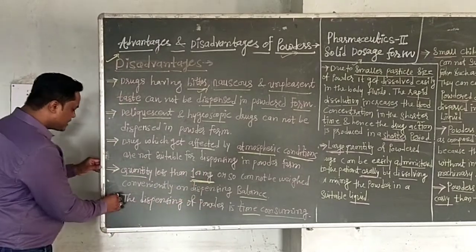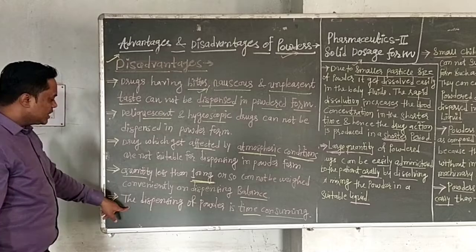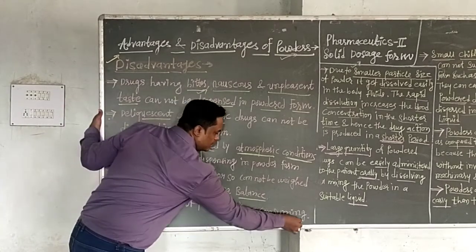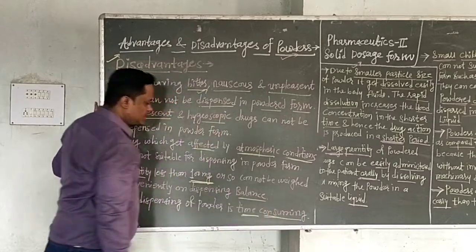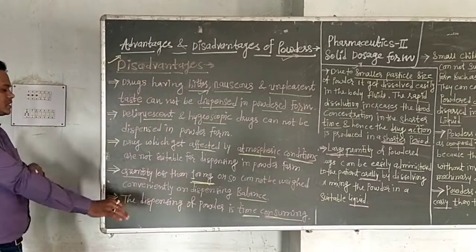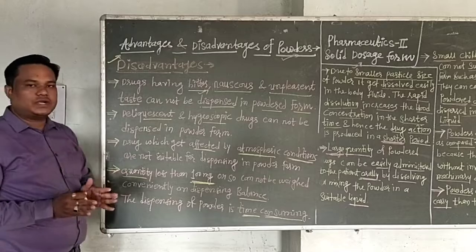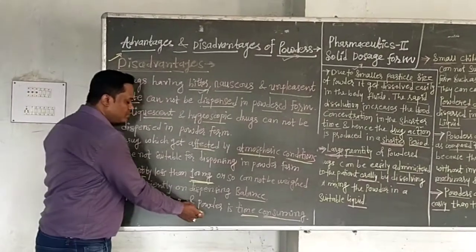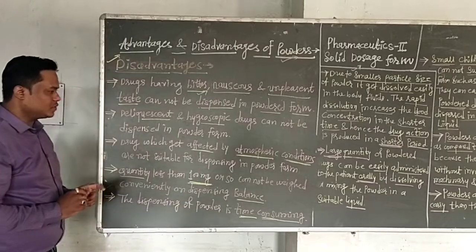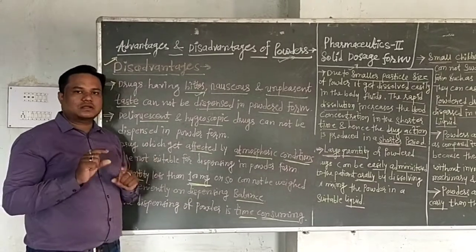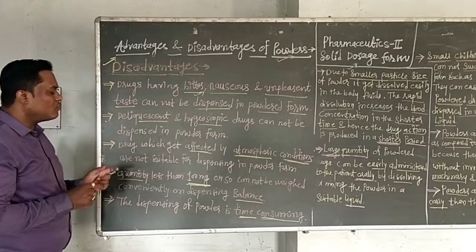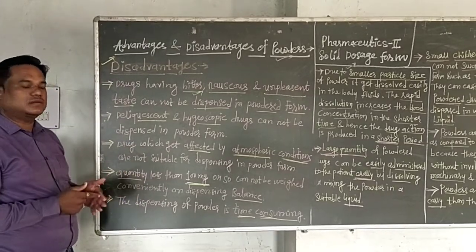The last disadvantage is that dispensing of powder is a time-consuming process because it is not taken by numbers. Powders are present in bulk or large quantity as compared to solid dosage forms, that is tablets or capsules, because those are compressed powder in the form of tablets or capsules and are taken by numbers.